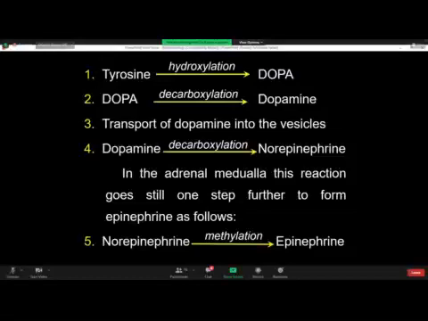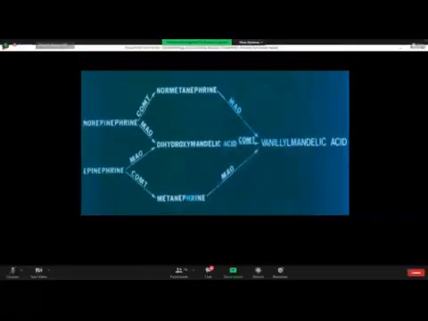Now look here. These two hormones, like all the hormones of the body, the catecholamines, are inactivated in the liver. They can be inactivated in the kidney and other tissues as well, but mainly in the liver. And they are excreted by the kidney, that is through the urine.